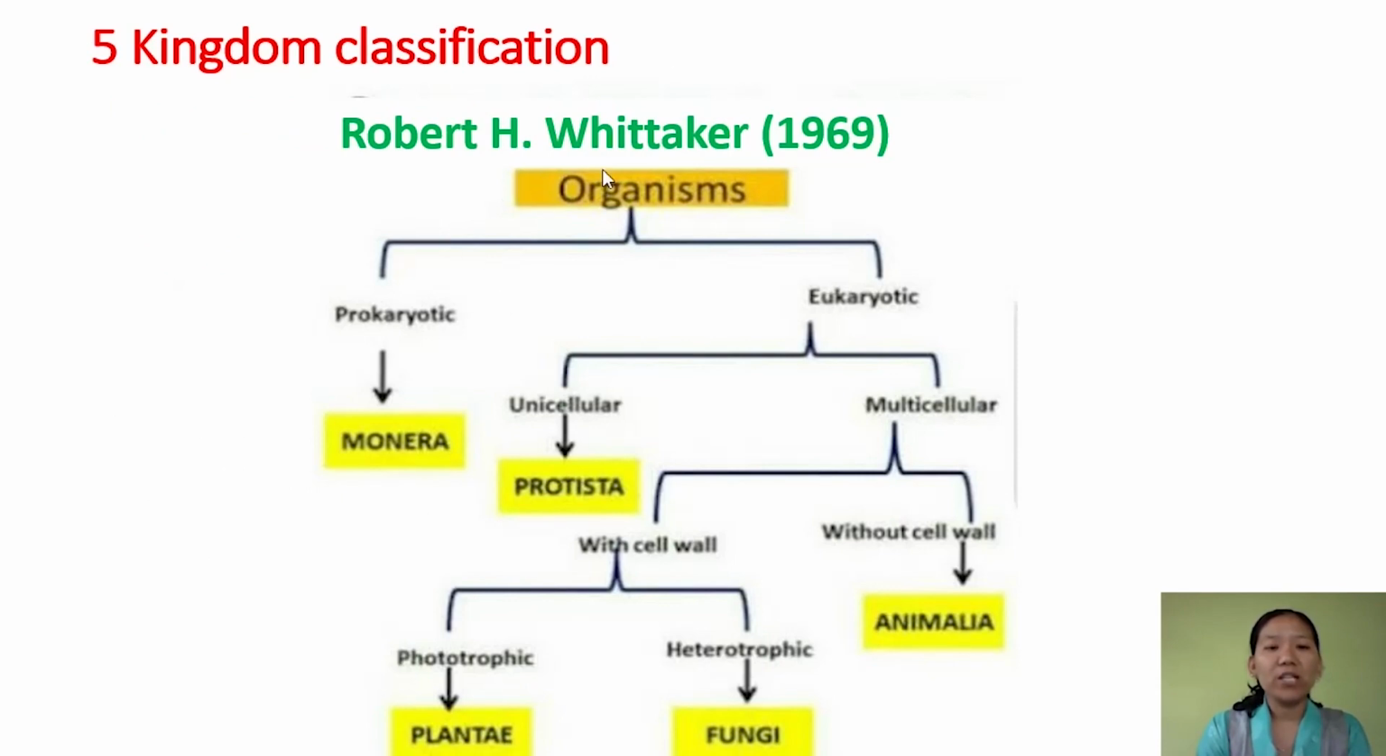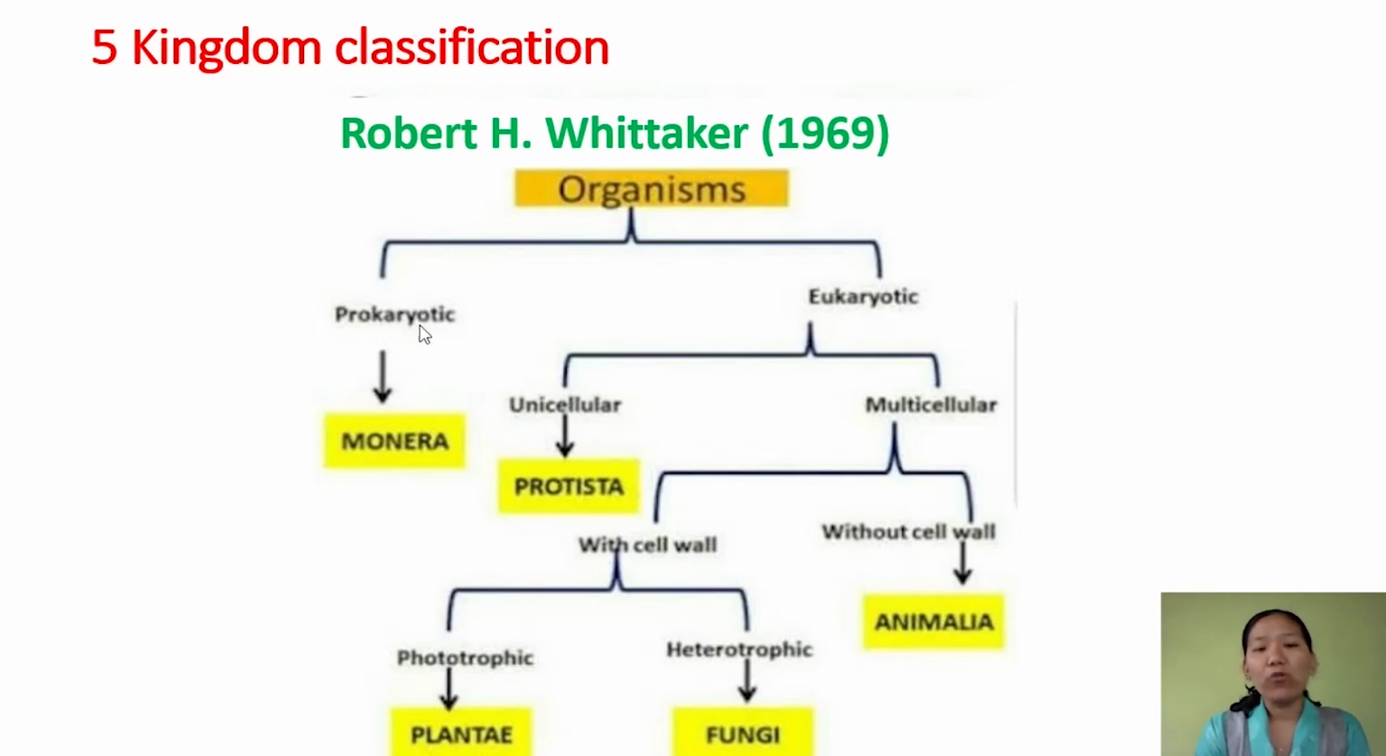So the prokaryotic, as discussed, are the ones without nuclear membrane. And all the prokaryotic organisms are placed under kingdom Monera. So the example here is all the bacteria. Monera consists of all the bacteria, and all the bacteria are prokaryotic and unicellular.